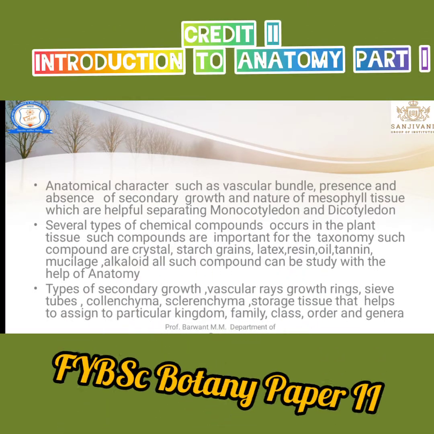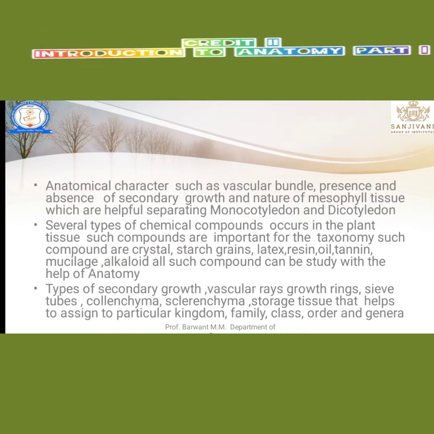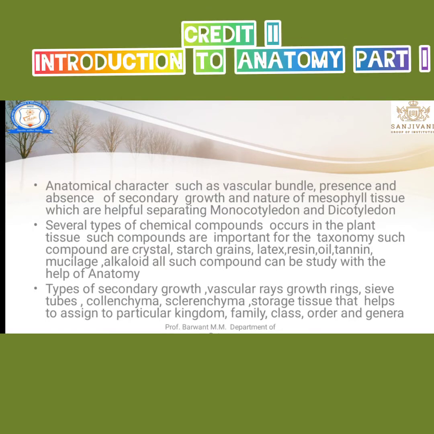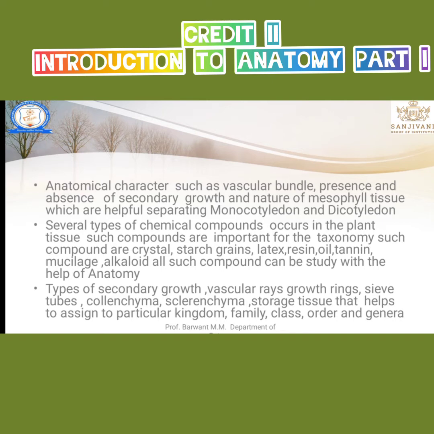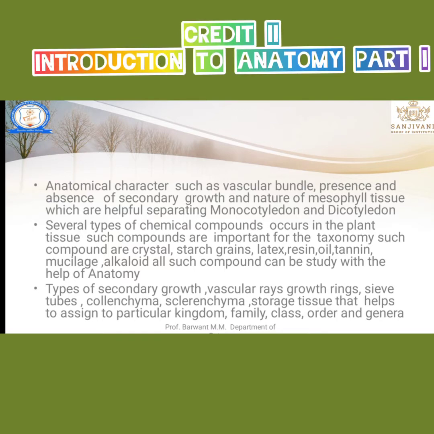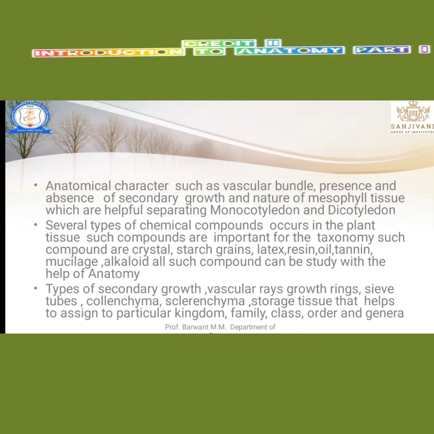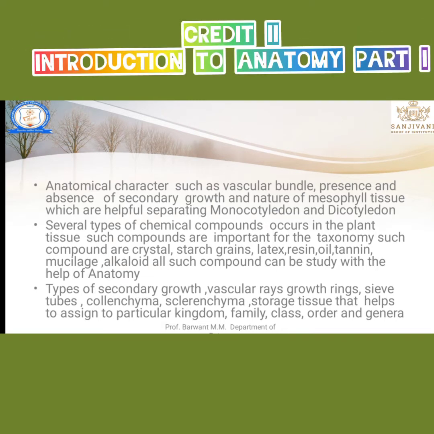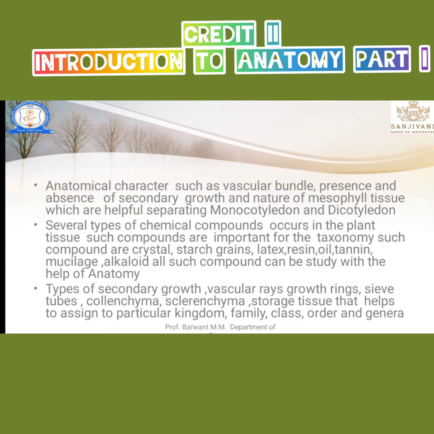That is also one character, or one way, that can be useful for the identification of a plant. Then, types of secondary growth. There are different features, such as vascular ridge, growth ring, sieve tubes, collenchyma, sclerenchyma, and storage tissue, that help to assign a particular kingdom, family, class, order or genera.